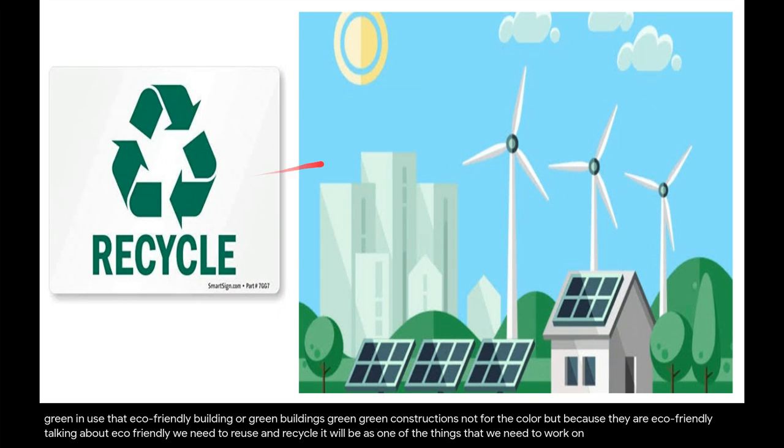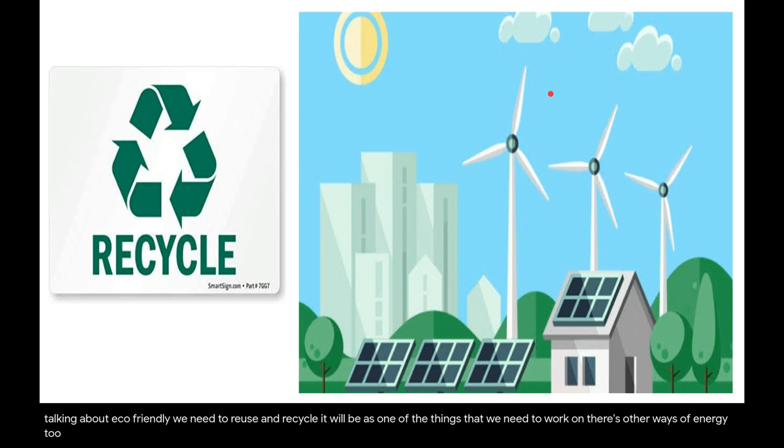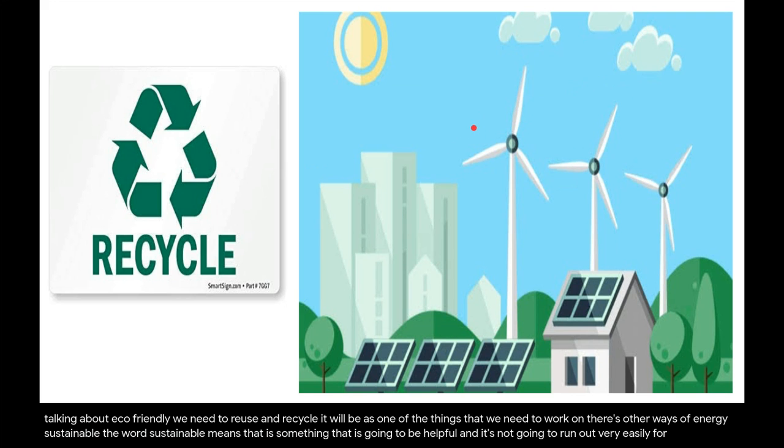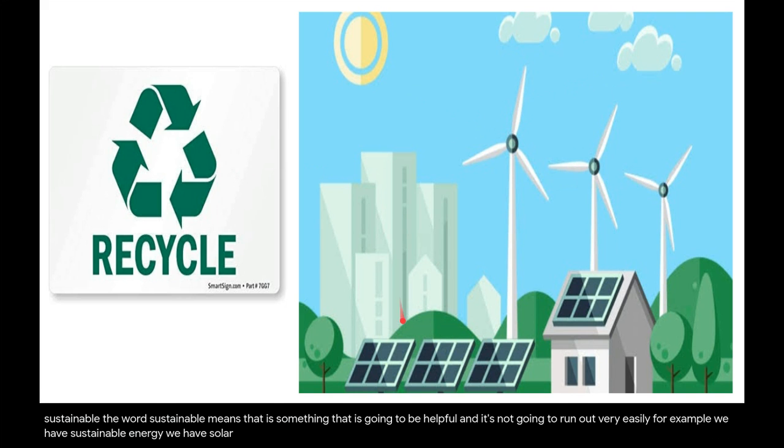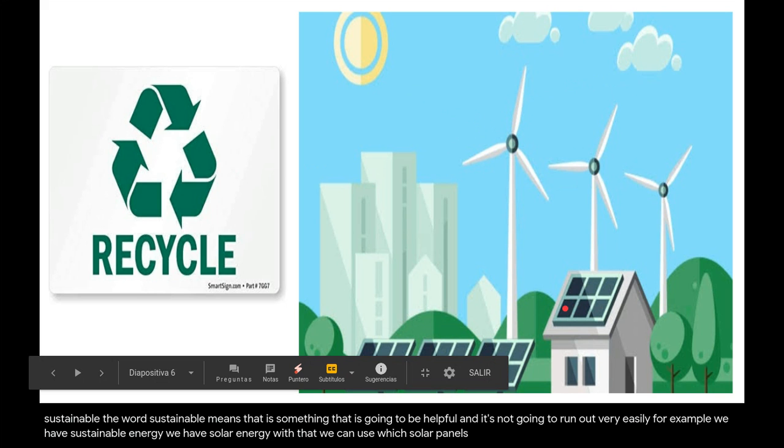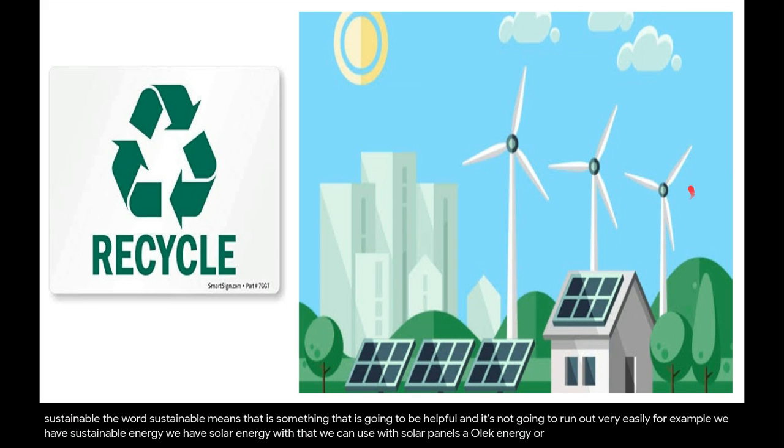We said that there's other ways of energy. Sustainable. The word sustainable means that it's something that is going to be helpful and is not going to run out very easily. For example, we have sustainable energy. We have solar energy that we can use with solar panels, aeolic energy or wind energy that we can use with windmills, for example, or wind generators, and this will create electricity. We can use turbines, water turbines in riverbanks or in the sea to create energy with the water. That would be a hydroelectrical plant. Okay?